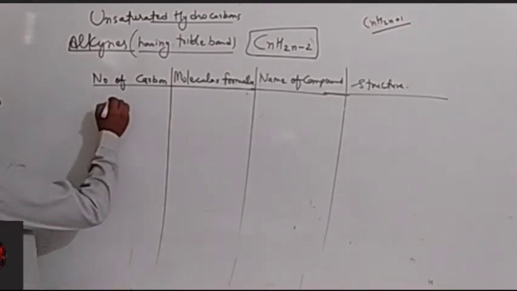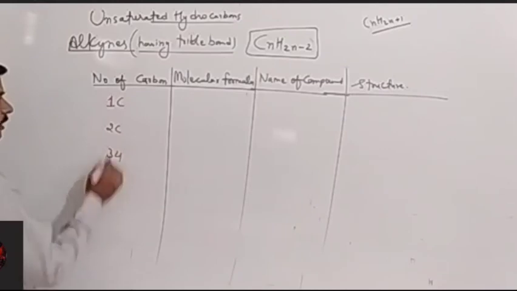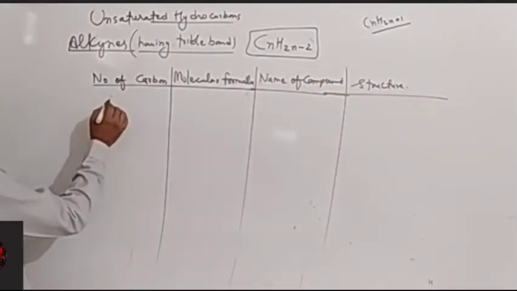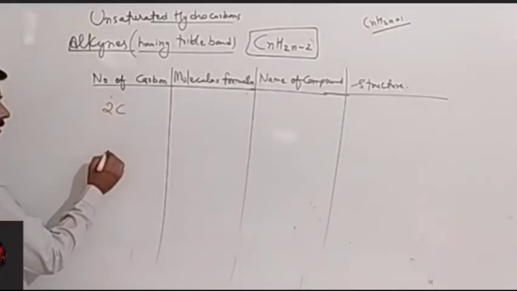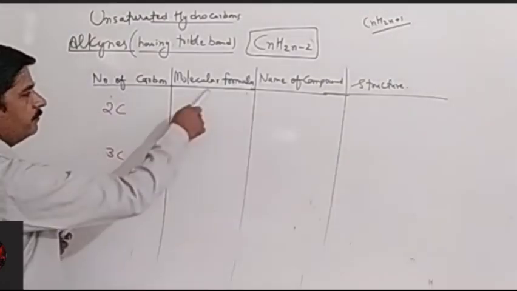Okay, let's see. Number of carbons. Suppose we have 1 carbon, 2 carbon, 3 carbon. Actually 1 we cannot take, because there cannot be a triple bond in 1 carbon. So it will start from 2 carbon, then 3 carbon, and 4 carbon, and that's it. We will take 3 examples.